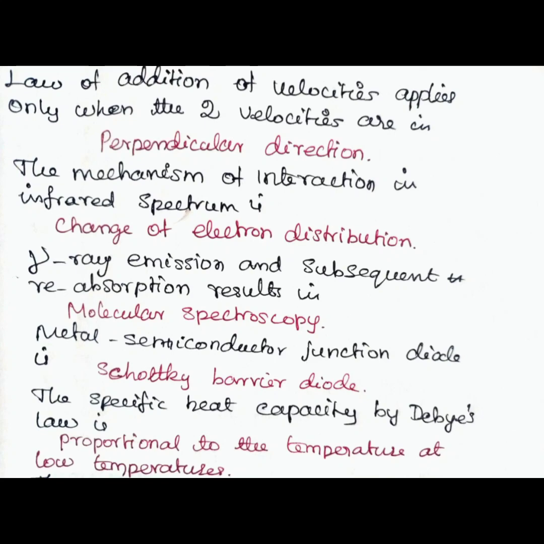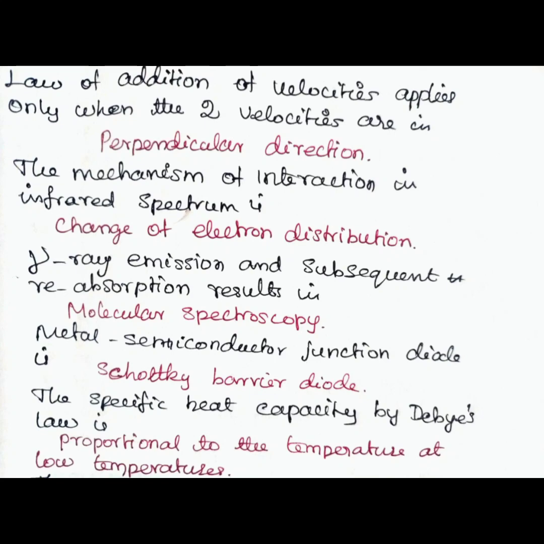Next, gamma ray emission and subsequent reabsorption result in molecular spectroscopy. Answer: molecular spectroscopy. Metal semiconductor junction diode is Schottky barrier diode. Answer: Schottky barrier diode.